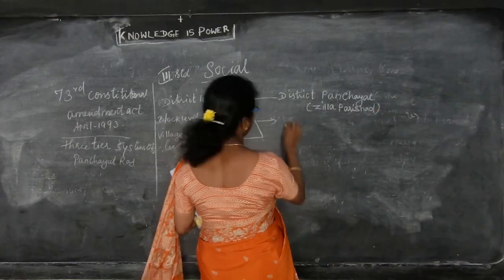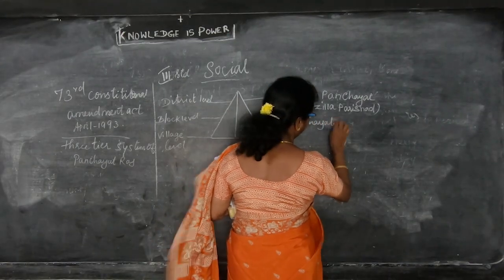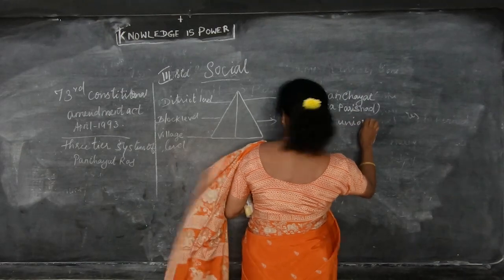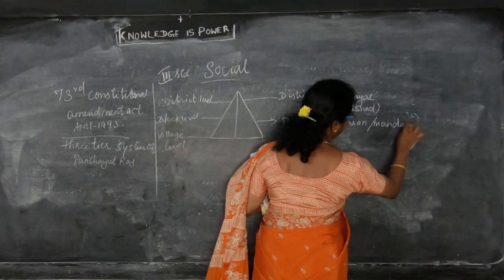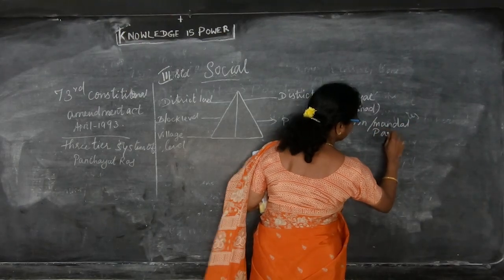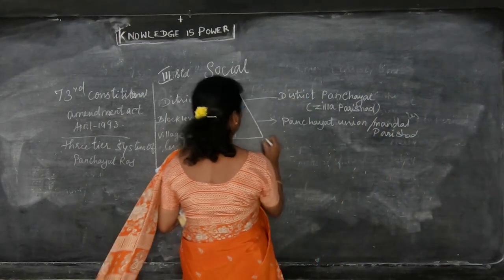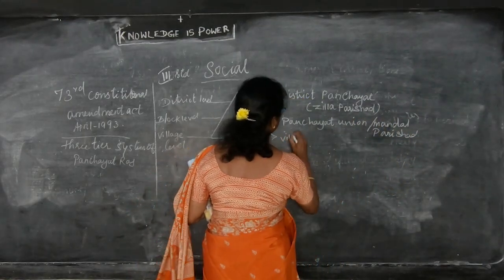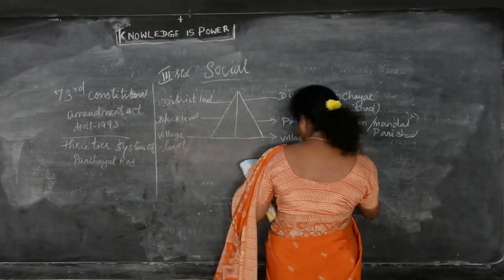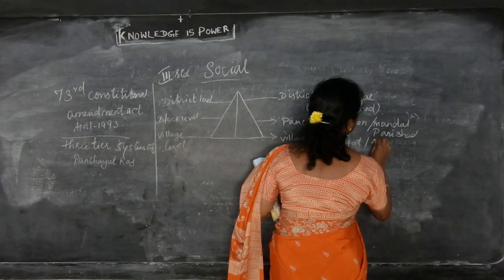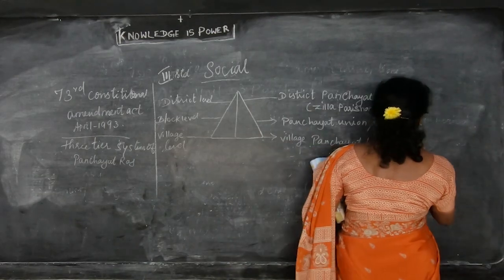Then Panchayat Union or Mandal Parishad. Next one is Village Panchayat or Gram Panchayat. So these are the 3 tiers in the Panchayat Raj.